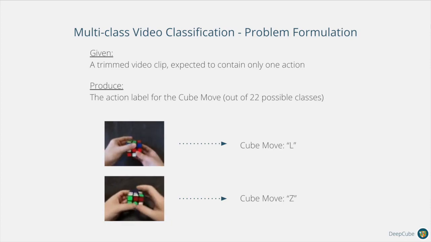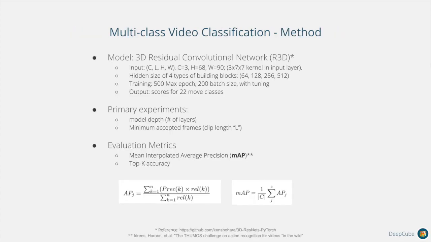Our first task is video classification. The input is a trimmed video clip, and the output is one action label out of 22 possible classes. We implemented the 3D ResNet based on Kensho Hara, with input being a sequence of RGB frames. Beyond hyperparameter tuning, we design experiments to search for the best model and the right clip length. Our metric is mean average precision, and we also report top-K accuracy.